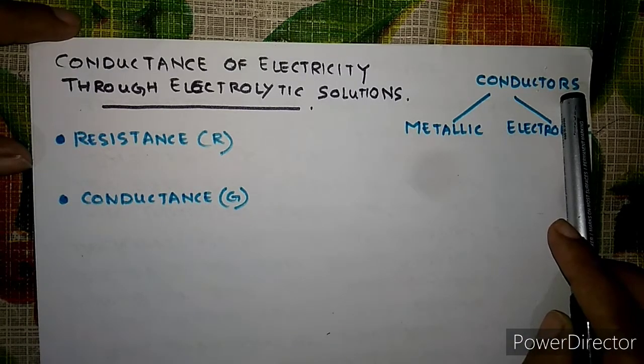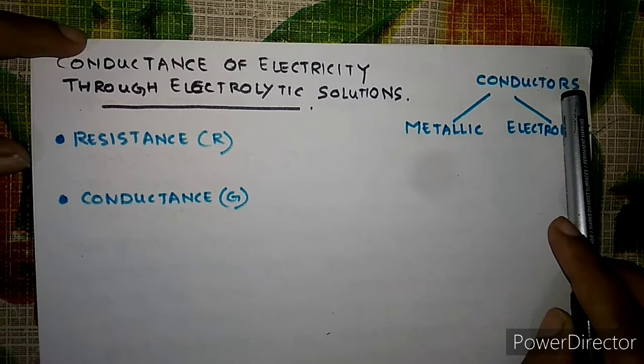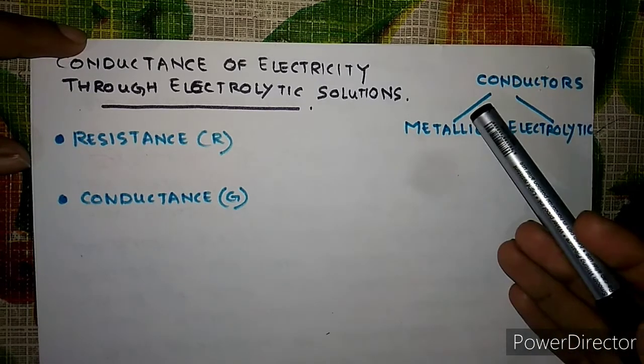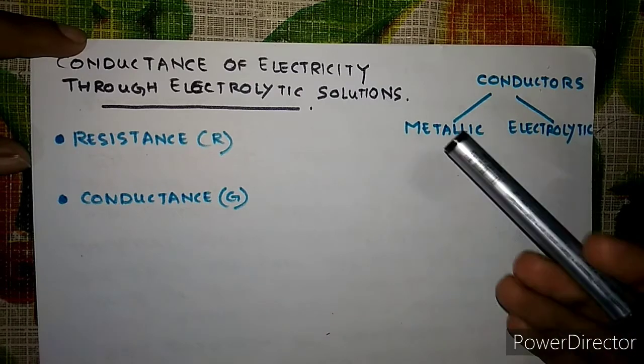So it comes under conductor. Similarly, there is a word called insulator. Insulators do not allow the passage of electricity through them, and hence they are called non-conductors. Examples may be wood, plastic, all that.